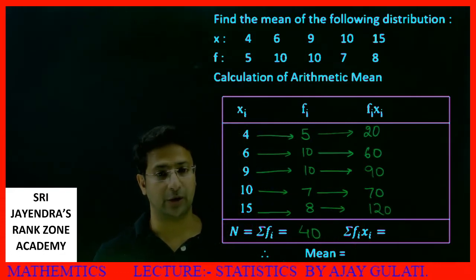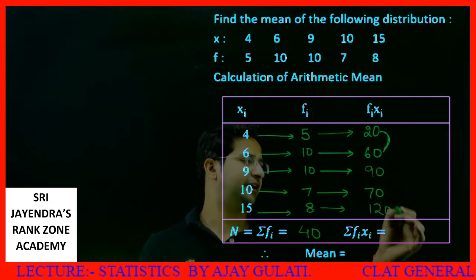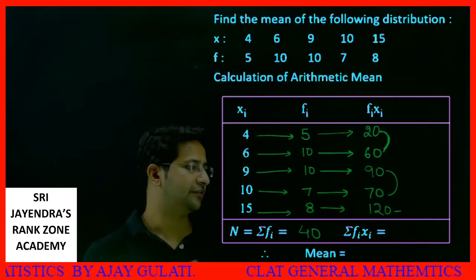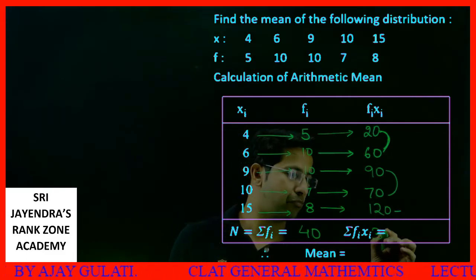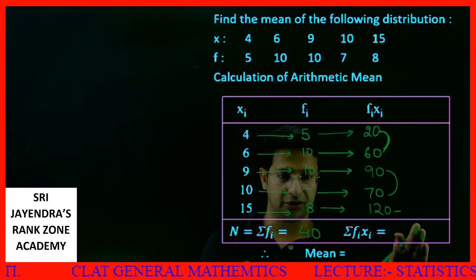Now I need to add all these. 120 plus 80, 200. 200 plus 160, that is 360. Okay, so this is 360.